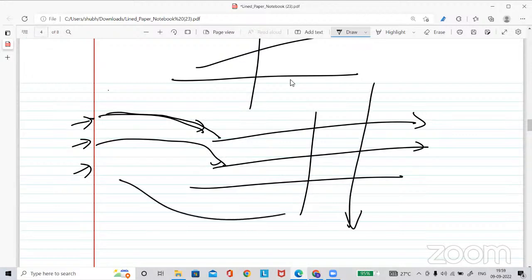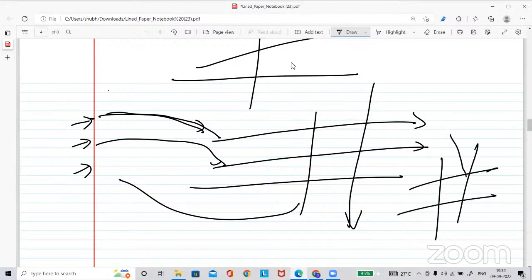Suppose these 2 are parallel, and these two lines are parallel, and the third line is passing like this. See, what do you mean by a unique solution? It means all three lines will intersect at the same point. If any one of them is not intersecting at the same point, then that system has no solution.